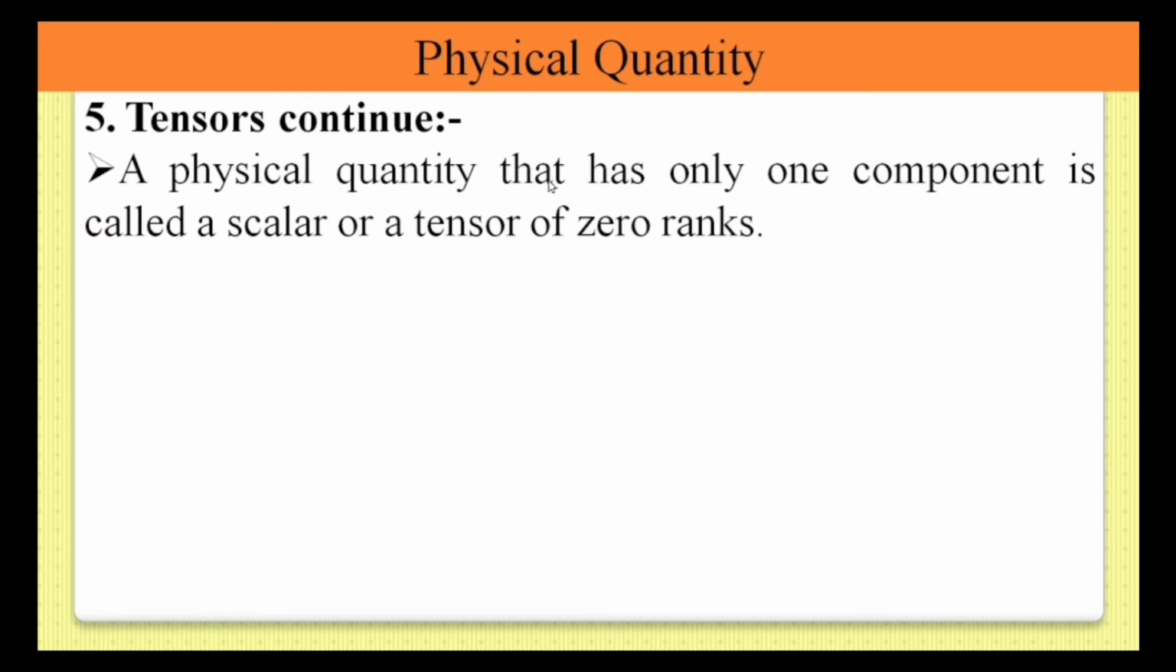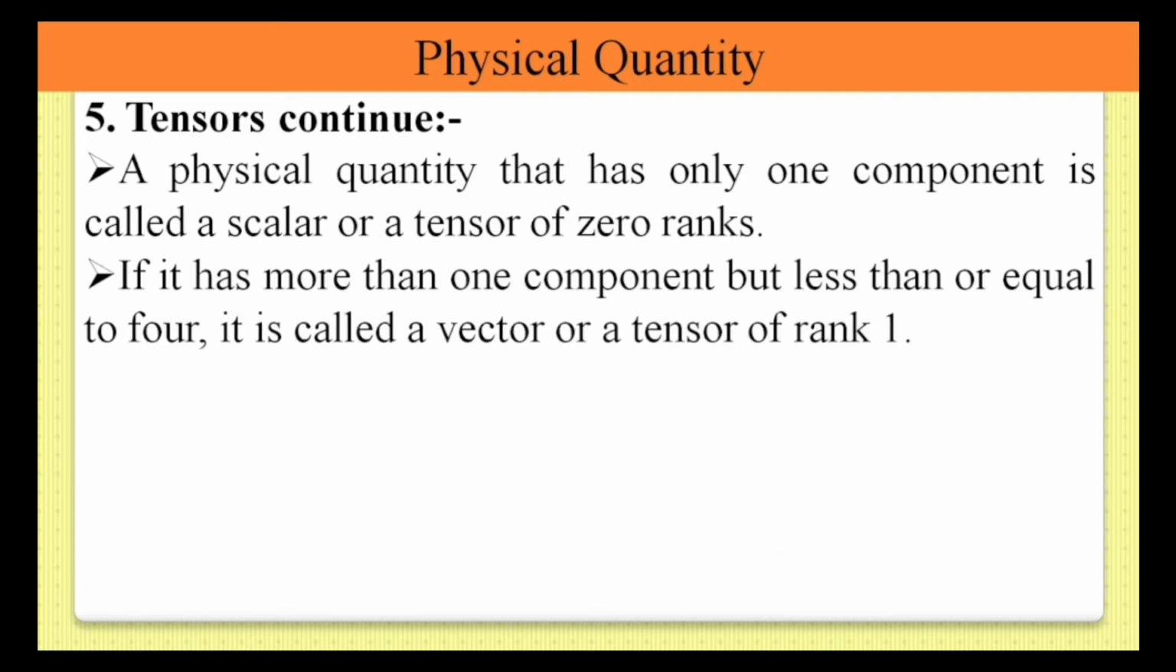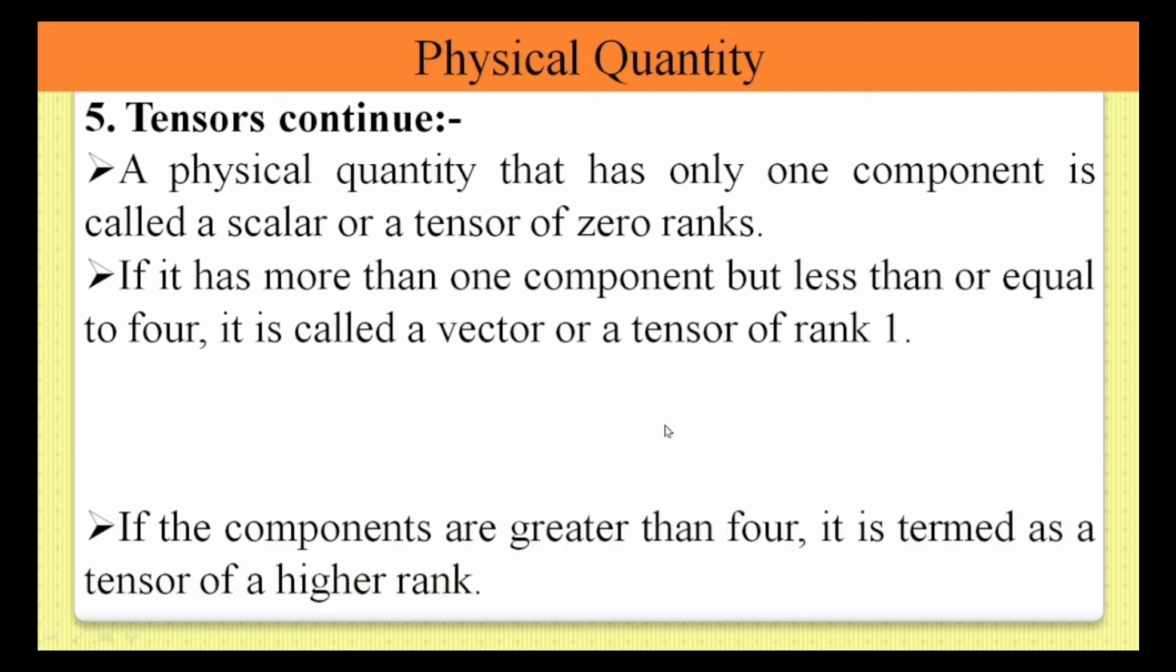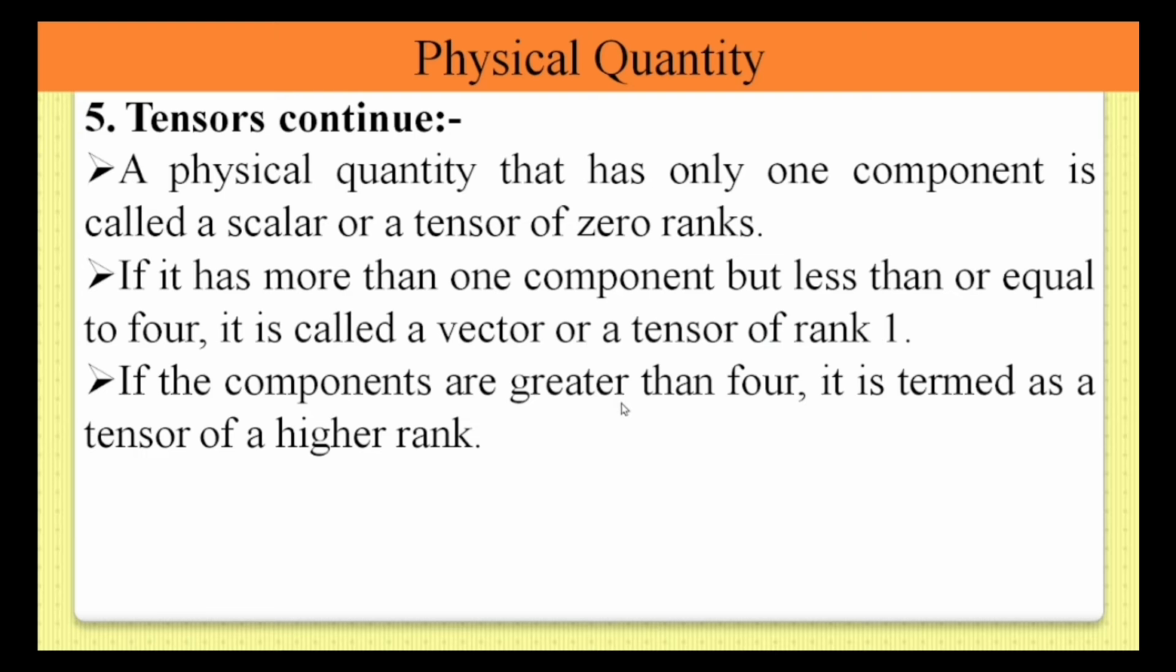A physical quantity that has only one component is called a scalar, or a tensor of rank zero. A physical quantity which has more than one component but less than or equal to 4 is called a vector, or a tensor of rank 1. If the components are greater than 4, it is termed a tensor of a higher rank.